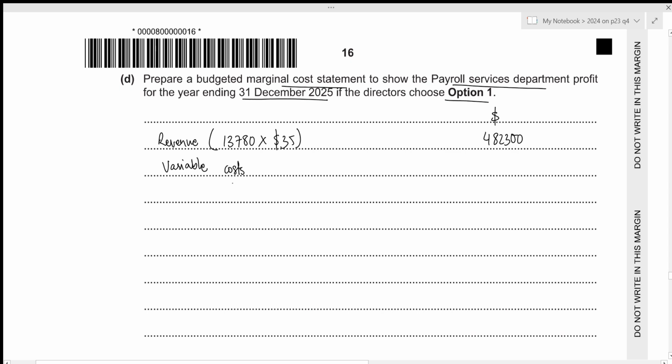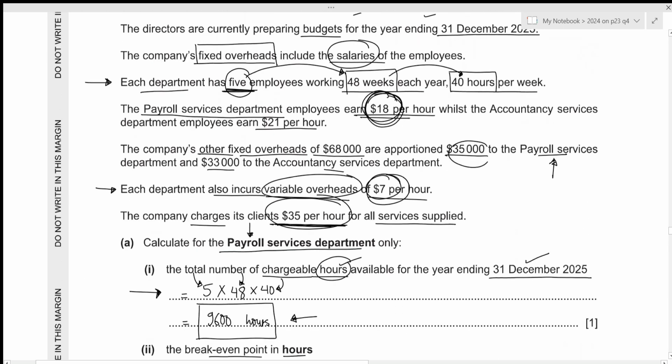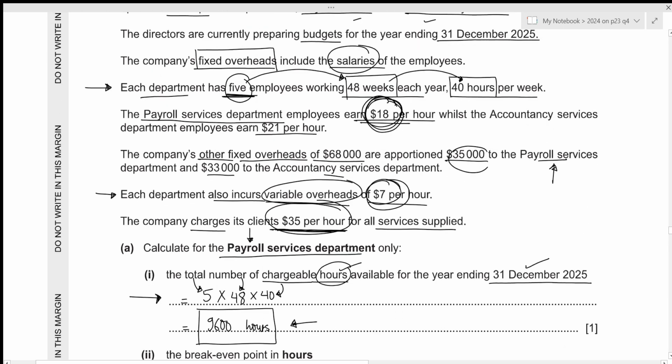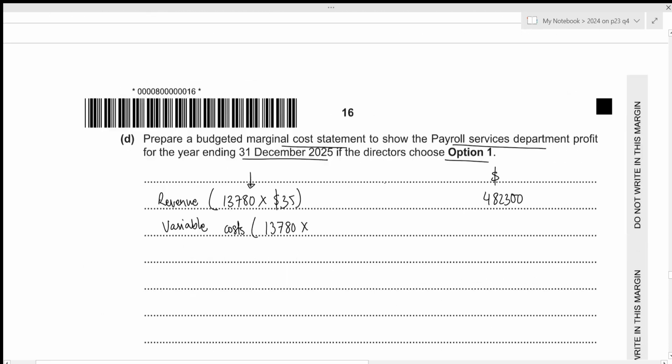Now we need our variable cost. And within the variable cost, we also need to include the overtime payments. So for the variable cost itself, within these many hours, we need to pay the basic rate. The basic rate was 7. Yeah, it was given right here. The variable overhead is 7 per hour. So we need to pay the basic rate.